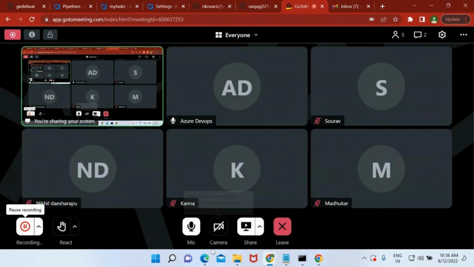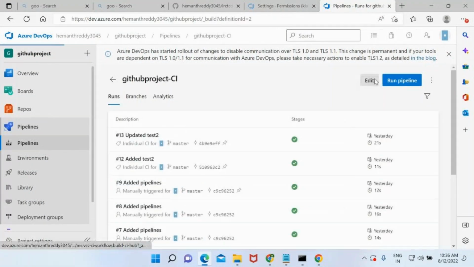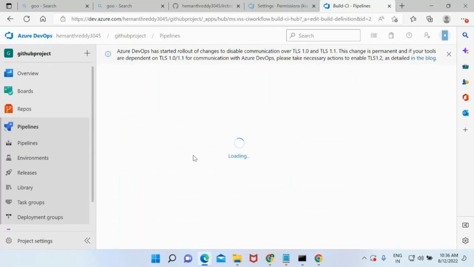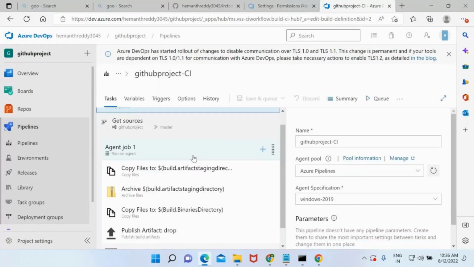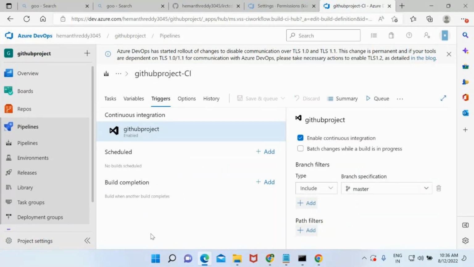Okay. If you face any technical issues, I'll just show you the process. Edit the pipeline, and there, which option do I need to use? Build completion. Okay.